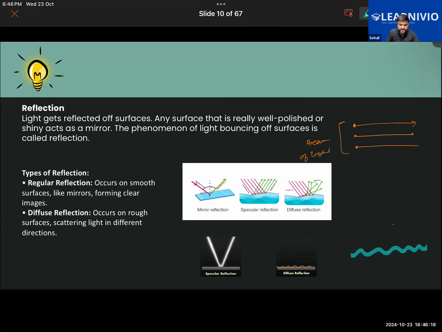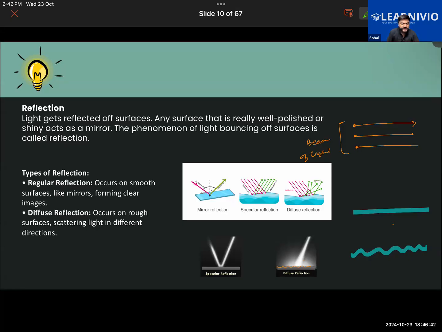Will you be able to see your image in this? No, right? Because the surface is not smooth. But if you stand near a pond in which water is not moving, you'll be able to see your image forming in the water. So with some real life examples, we can relate to regular and diffuse reflection.